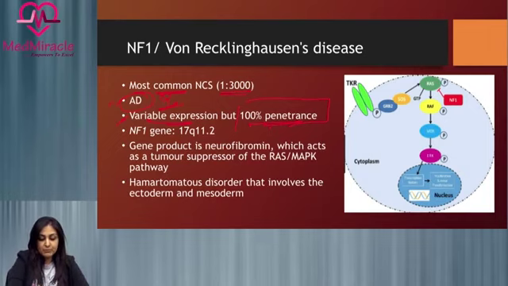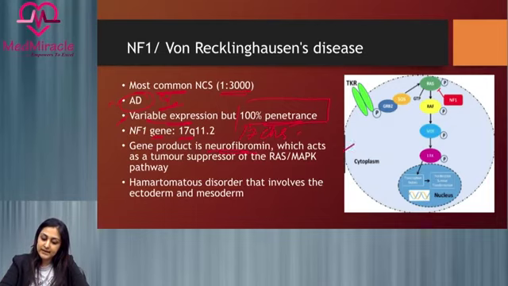The gene is very important to be remembered. It's on chromosome 17q11.2. So you need to remember chromosome number 17. The product of this particular gene is neurofibromin. So what the action of neurofibromin is, is very important to know.